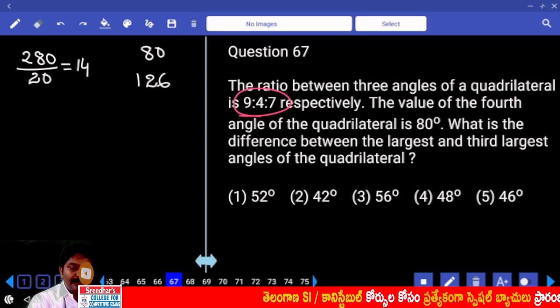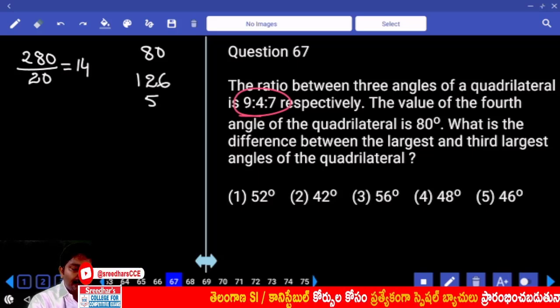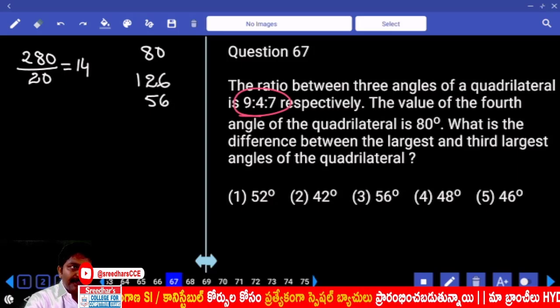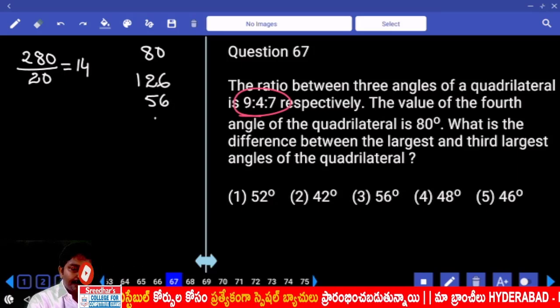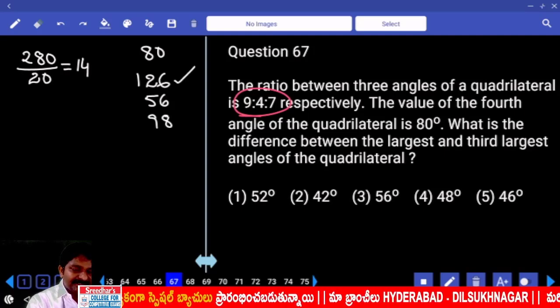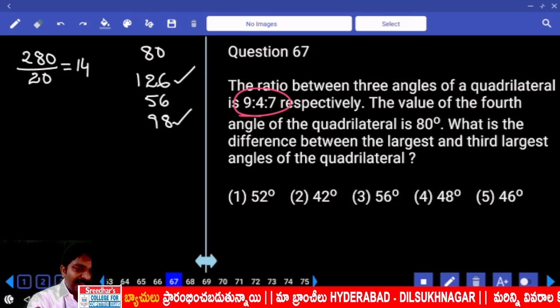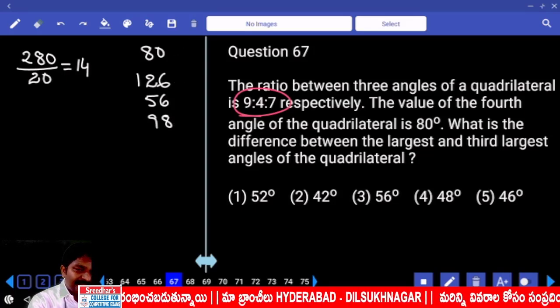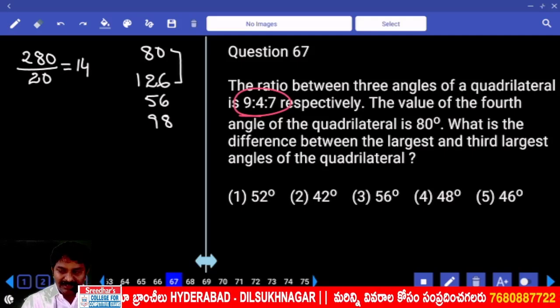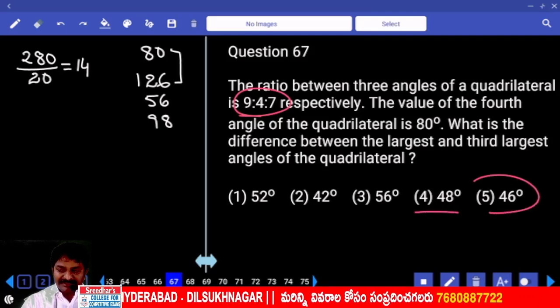126, 4 parts. 4 into 14. 56, 7 parts. 7 into 14. 98. The difference between this, which is largest, this, which is second largest, and this, which is third largest. Correct? We were asked to calculate the difference between both the numbers. Answer 46, 5th option.